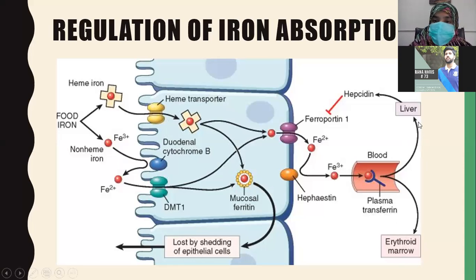Now this is hepcidin. We have already seen hepcidin is a villain protein. This inhibits this basal transporter so that iron cannot be taken up from the basal surface of the enterocyte. Iron can reach inside the enterocyte, but it cannot be transported outside if the hepcidin is acting on ferroportin and inhibiting ferroportin. So hepcidin is a villain protein.